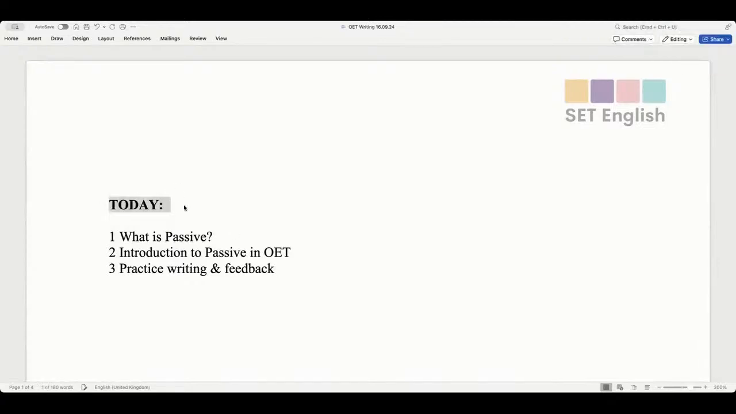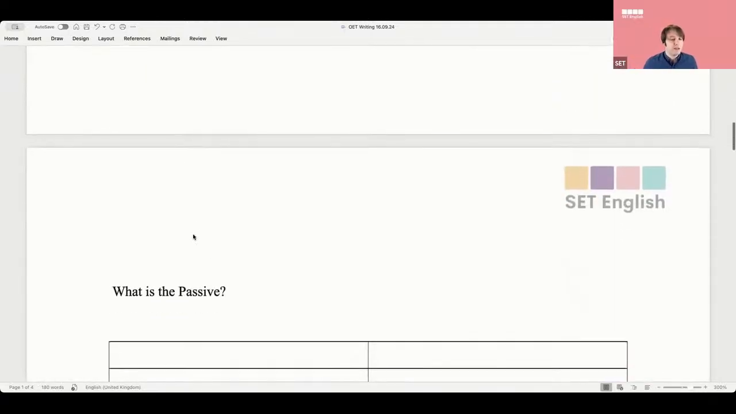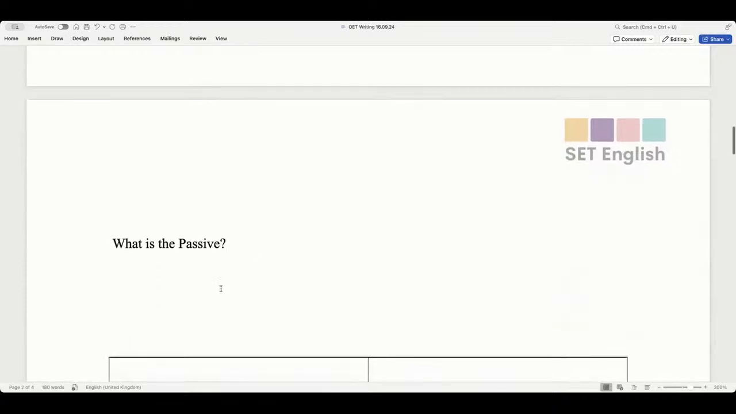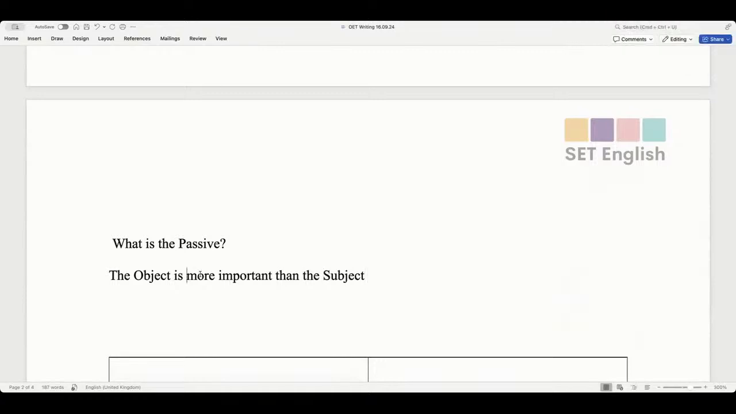Hello, good morning. Hello, Mohadissa. So, Mohadissa, what is the passive? Can you tell me? Passive is something that the object is more important than the subject. Say that again, I like that. So the object is more important than the subject. When you say more important, what do you mean? It means if we say something, the object is our main task or our main goal.